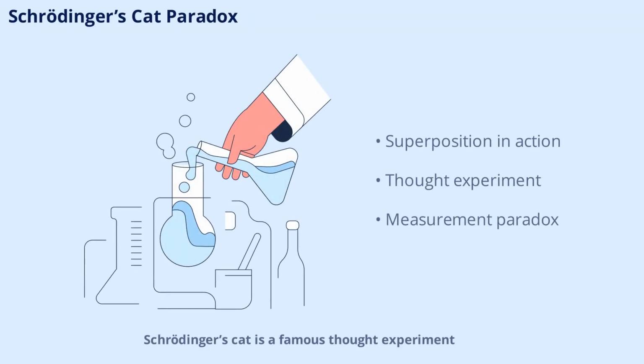Schrödinger's cat is a famous thought experiment that illustrates the strangeness of quantum superposition. Imagine a cat in a box that's both alive and dead until someone opens the box and checks. This paradox highlights the weirdness of quantum measurement and challenges our ideas about reality. We'll explain the story and what it teaches us about the quantum world.